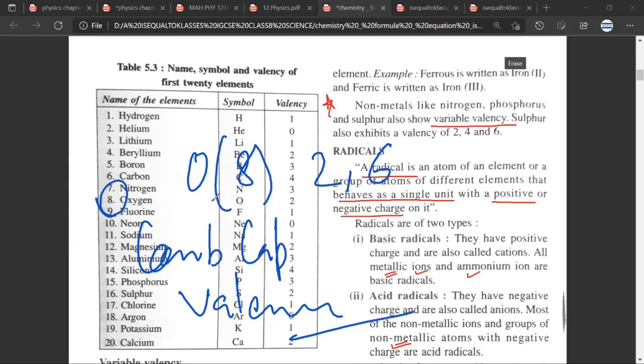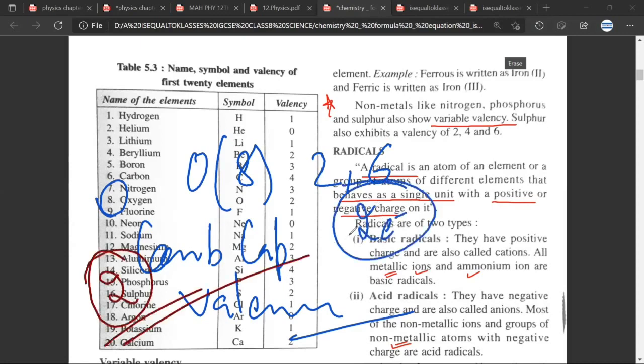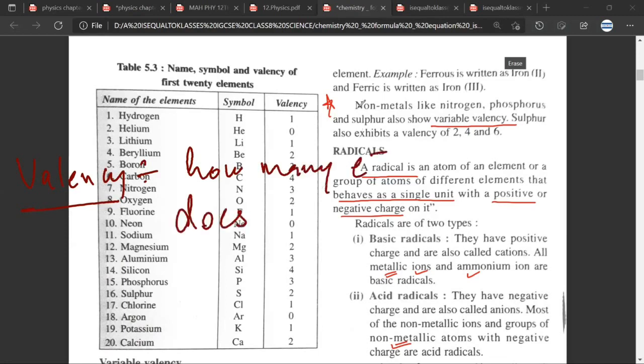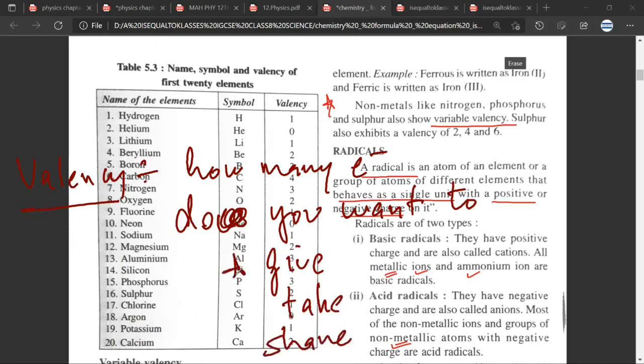Shabash. So whenever oxygen goes out into the world, what does it want? It wants 2 electrons. So what will be the combining capacity? 2. Just a number, a single number. Okay, sir. So, sir, how many electrons it needs is the answer. Yes, yes. One way of looking at this is: how many electrons do you want to give, take, or share? Have you understood now? Yes, sir.